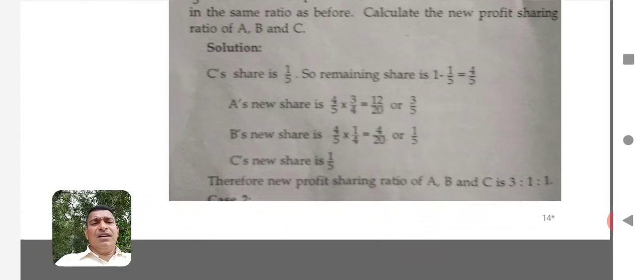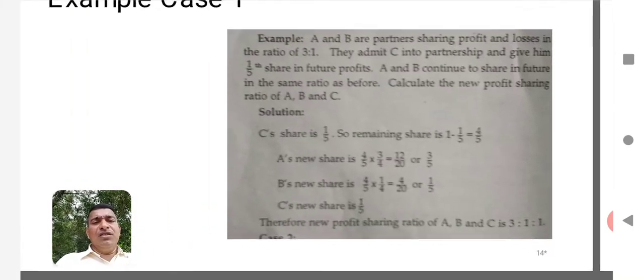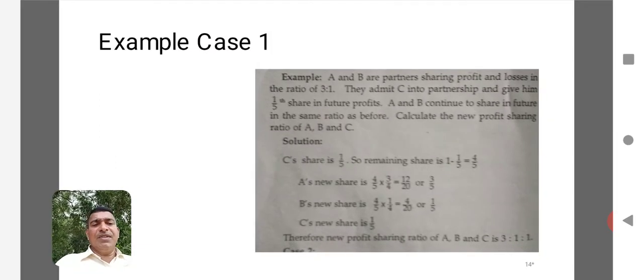The new partner's share is already given, it is already stated, it is 1 by 5. So the profit sharing ratio will be 3:1:1. This is the profit sharing ratio. This is the method we have to follow for calculation of profit sharing ratio under case 1.